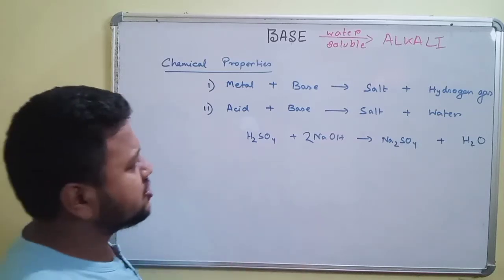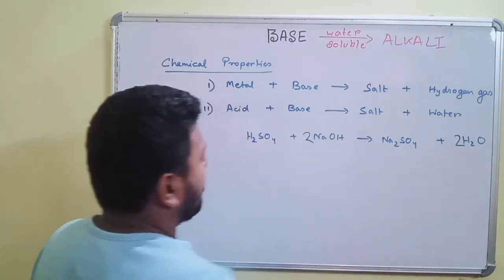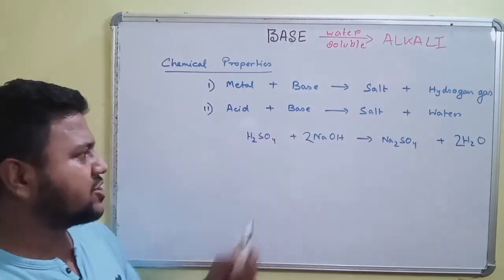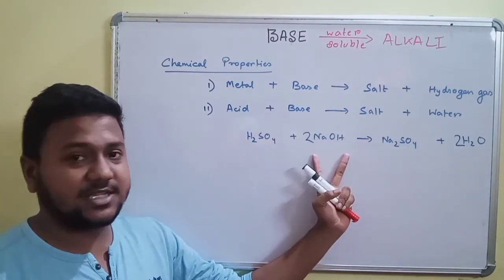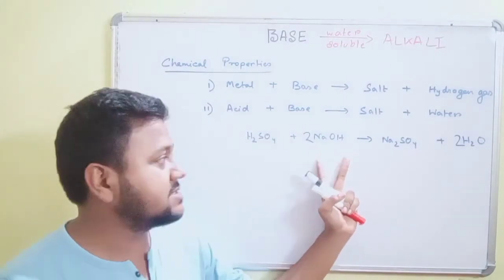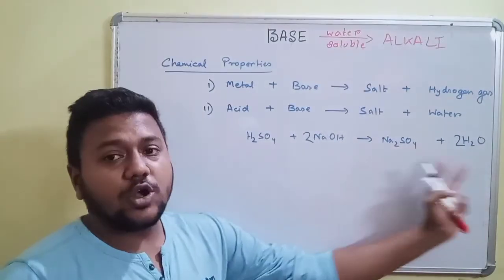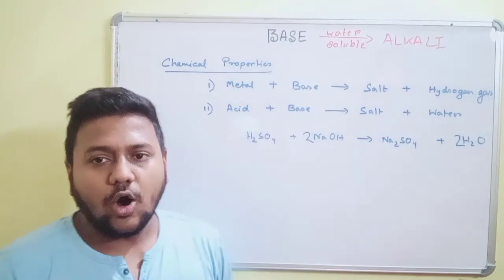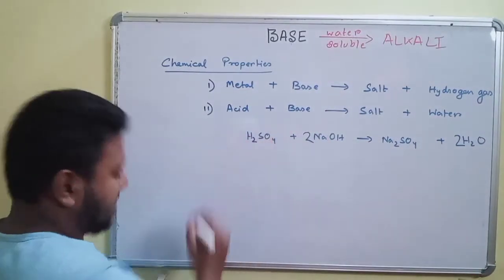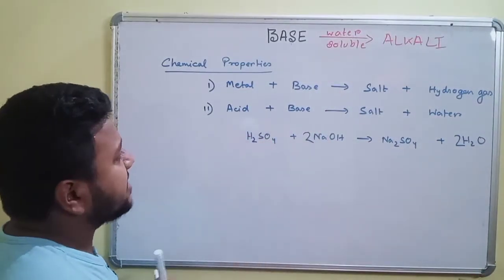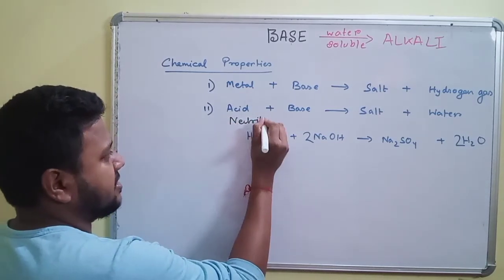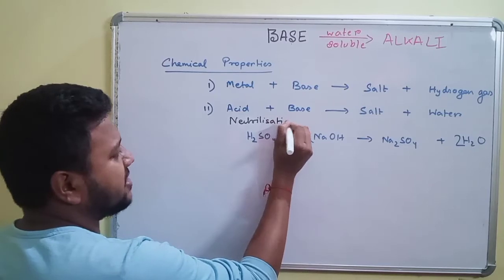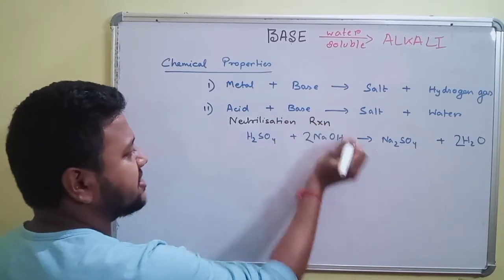So in this reaction, we will see that the acidity and basicity of the acid and base respectively is neutralized and a salt and water is obtained. So this particular reaction is termed as neutralization reaction.